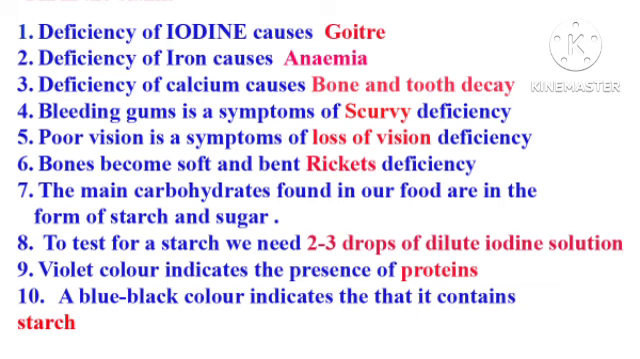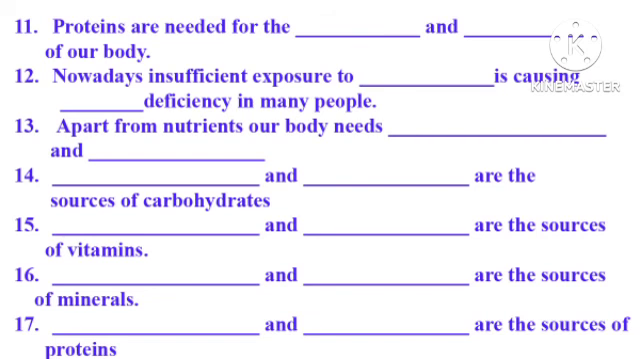Now let's go to the next question paper. Question number 11. Proteins are needed for the dash and dash of our body. The answer is growth and repair. Question number 12. Nowadays, insufficient exposure to sunlight is causing deficiency in many people. I didn't say the dash. The answer is vitamin D.